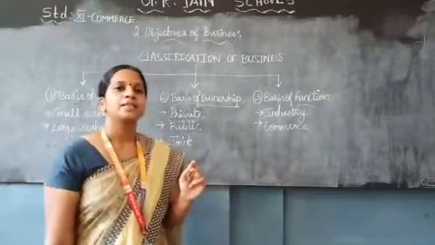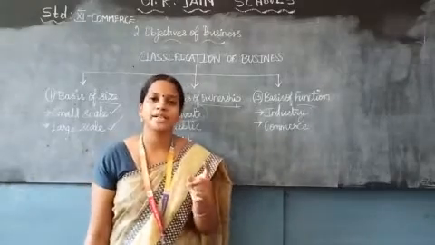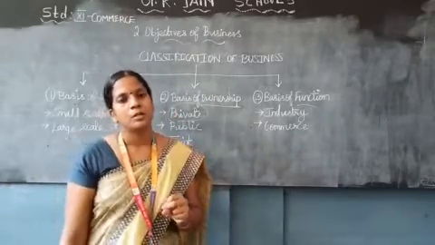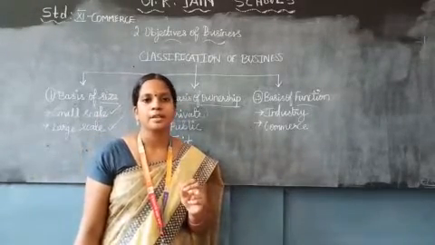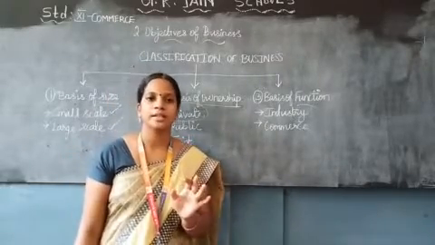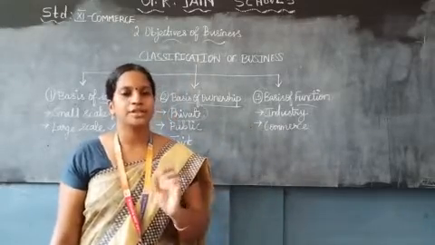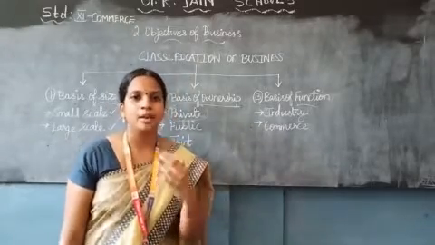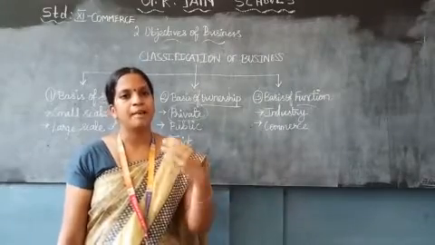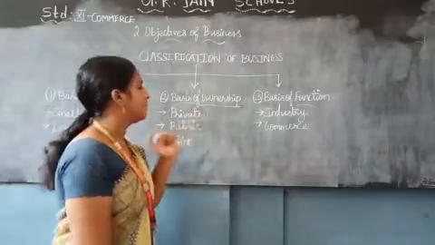For private enterprise, we can have two best examples. One is the sole proprietorship, another one is a partnership. What is the meaning of sole proprietorship? Sole proprietorship means a single owner. If it is Sangeeta fancy stores or Sangeeta stationeries, it is singly owned by me. I am going to own the particular shop. So it is private.